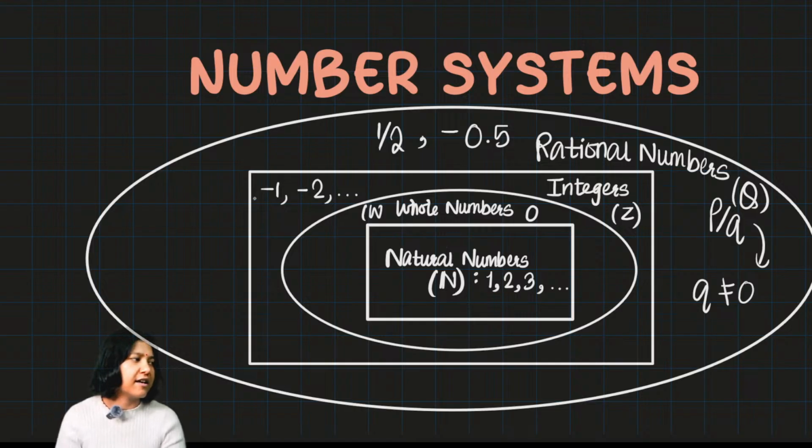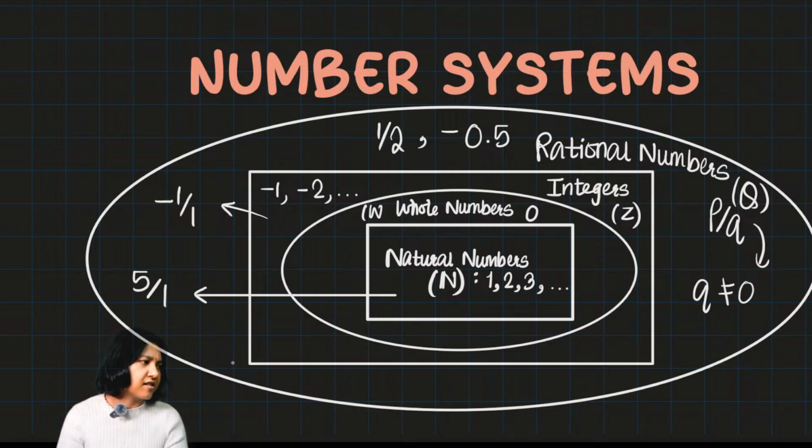So if they are just whole numbers, I can say that this is minus 1 upon 1. You can represent 5, which was a natural number, you can always represent that as a rational number. So this is how the whole family of numbers all together, we call them as rational numbers. Now the question is, are there any more numbers remaining? We have spoken of all kinds of numbers. Are there any sort of numbers which we have not yet considered in our family?